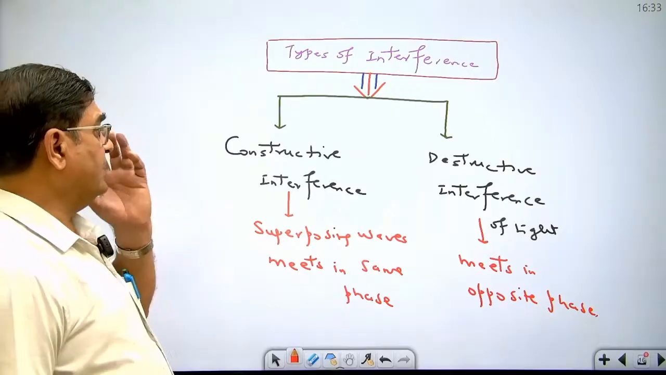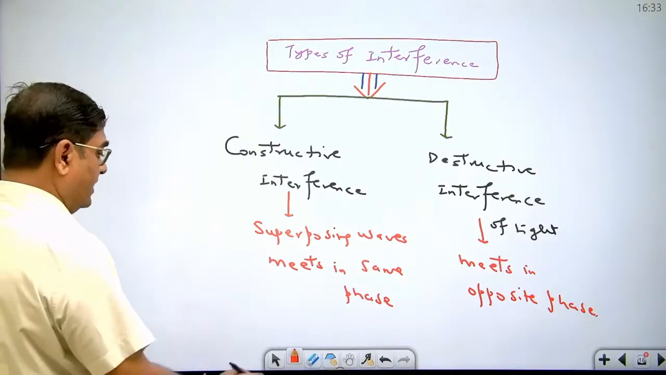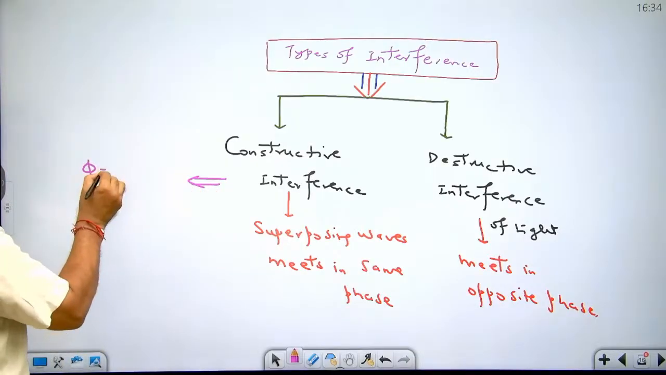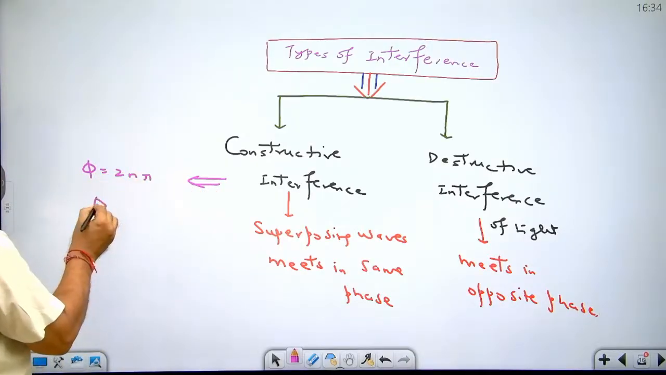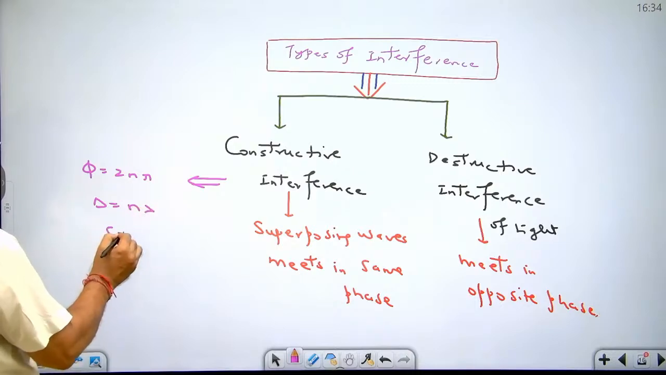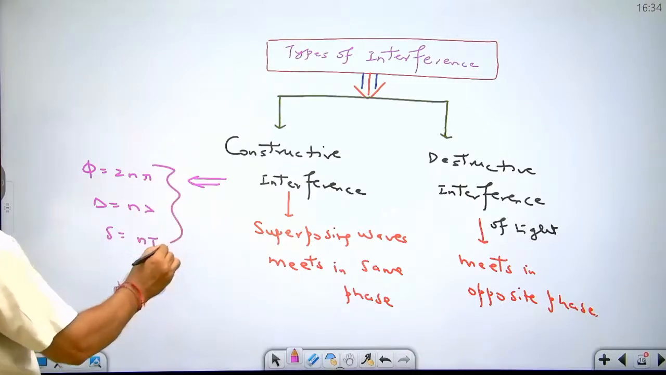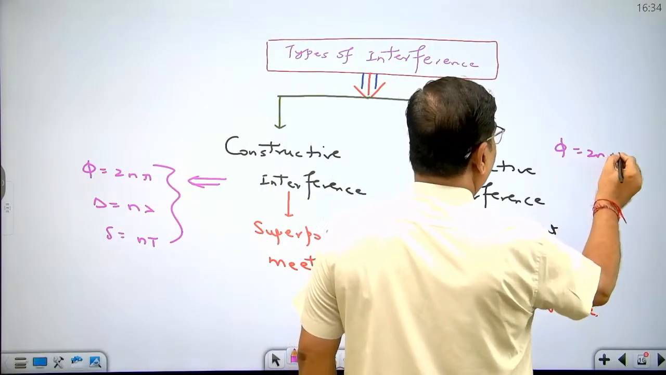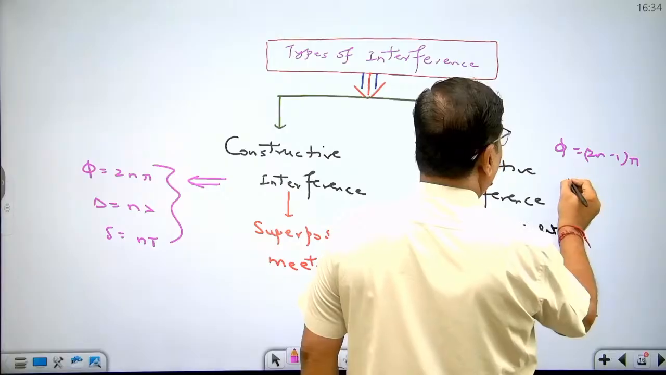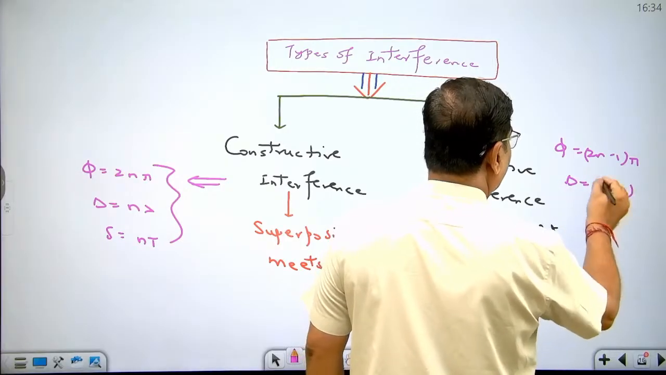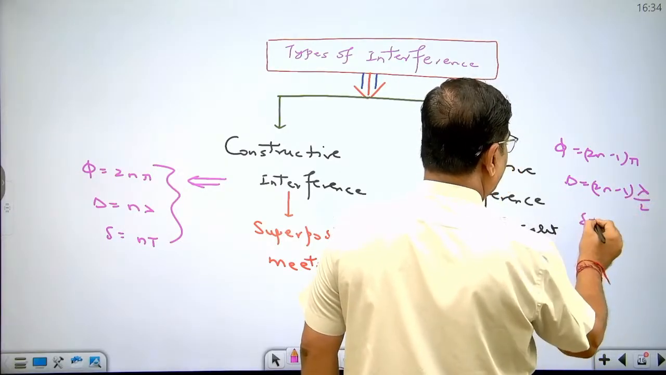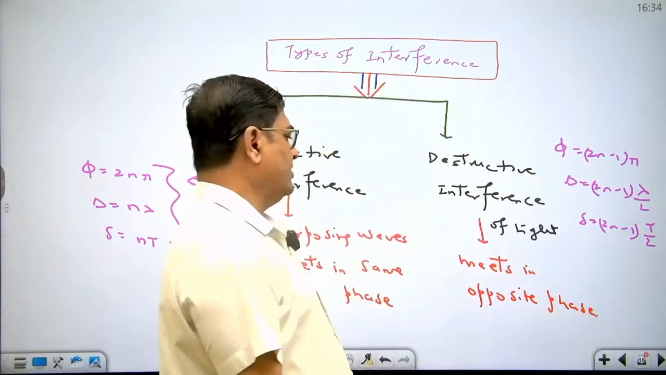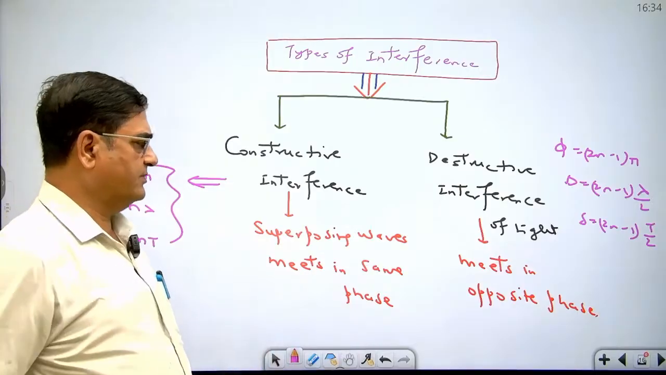Okay, now let's see. The condition for constructive interference is phase difference is 2n pi, path difference is n lambda, and time difference is nt. And the condition for destructive interference is phase difference is 2n minus 1 pi, path difference is 2n minus 1 lambda by 2, and time difference is 2n minus 1 t by 2. These are the conditions. Now let's start constructive interference.